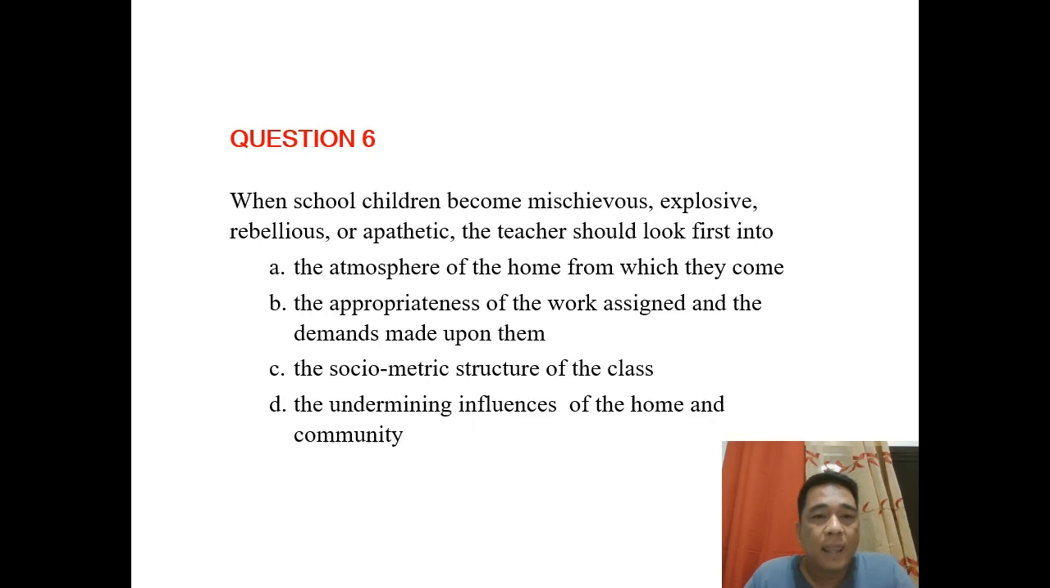Question number 6. When school children become mischievous, explosive, rebellious, or apathetic, the teacher should look into A, the atmosphere of the home from which they come from. B, the appropriateness of the work assigned and the demands made upon them. C, the sociometric structure of the class. Or D, the undermining influences of the home and the community. Go. The correct answer here is I'll go with letter B, no?